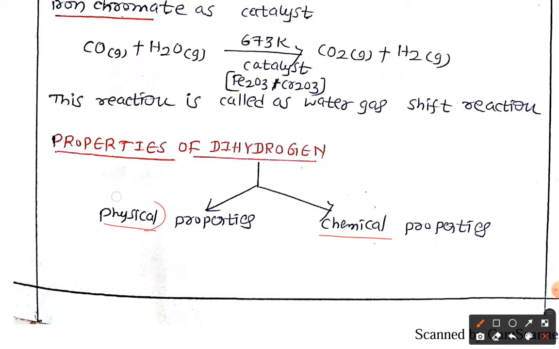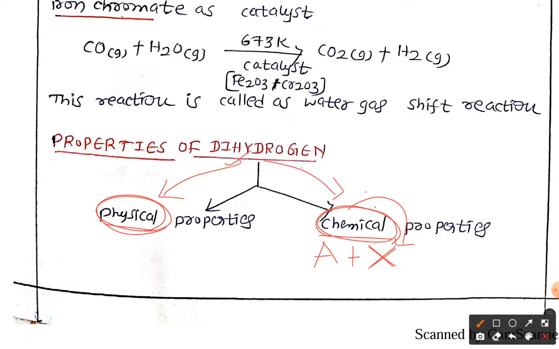Physical properties means what? Physically, you come to know the smell, the odor, and so on. Now what do chemical properties mean? For example, we have element A, and how it is going to react with a particular chemical X. Those are called chemical properties. So now we are going to discuss dihydrogen, in which we will discuss physical and chemical properties.